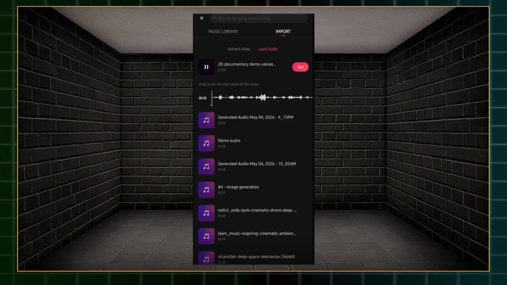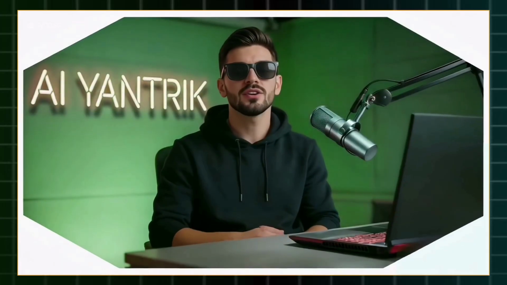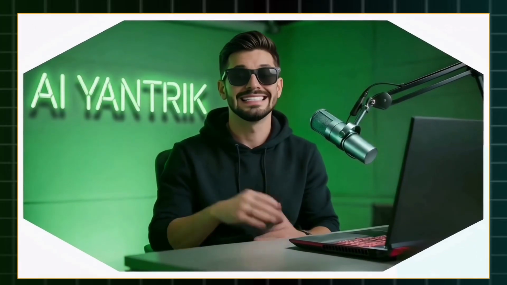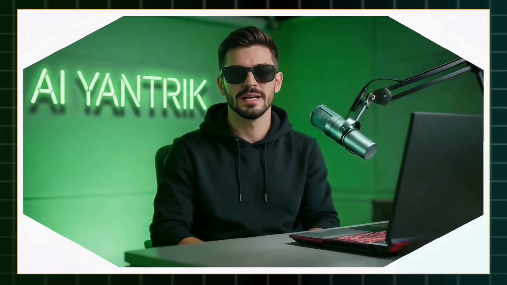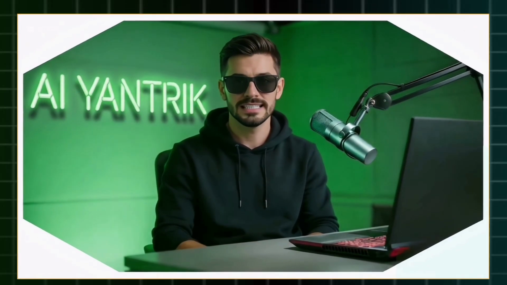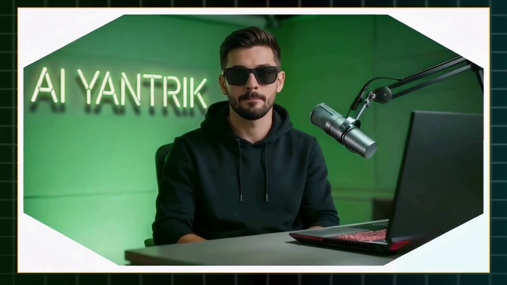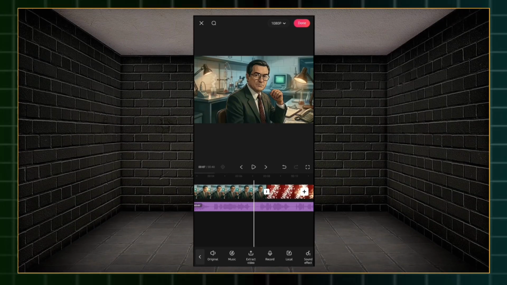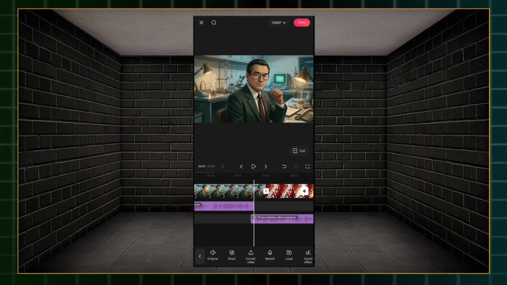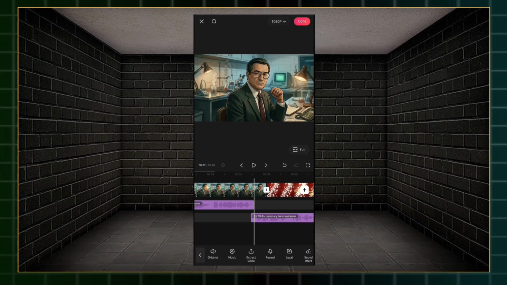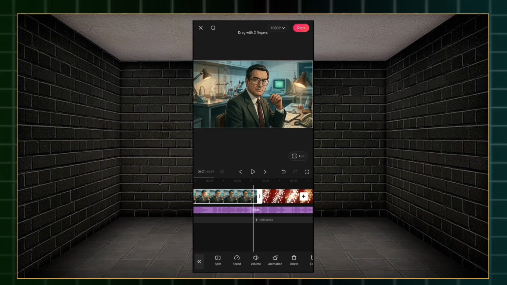Import your generated clips first and then your voiceover. Now here is the golden rule of YouTube. Dead air kills retention. Therefore, the very first thing you do is split your audio and aggressively delete every single silent gap present in the voiceover. So split using this icon and drag the audio clips so they sit tightly next to each other. Also adjust your video length so they sync perfectly with the spoken words.